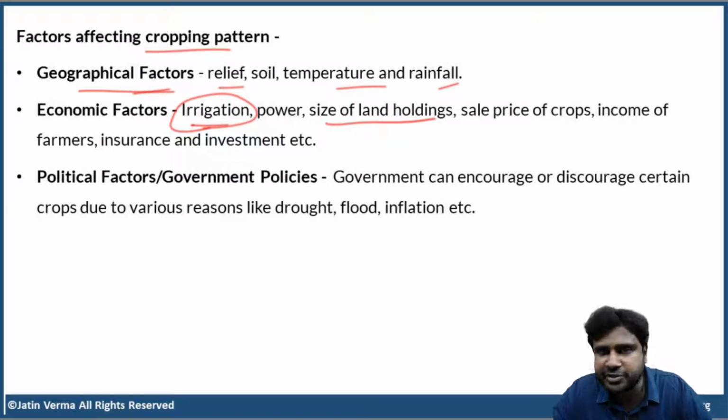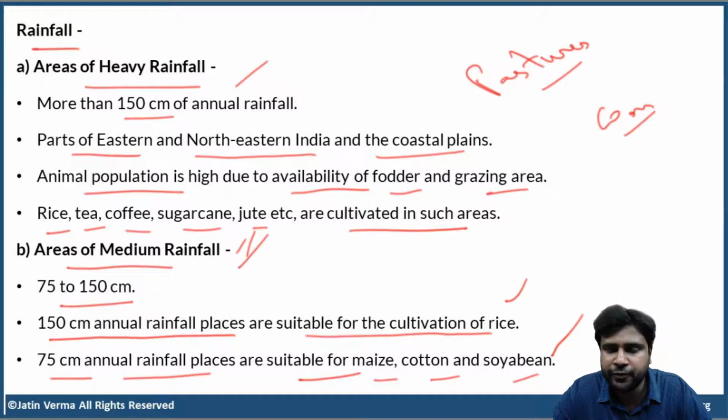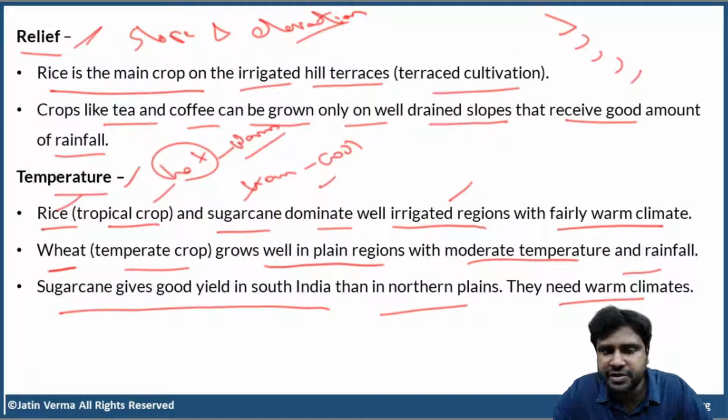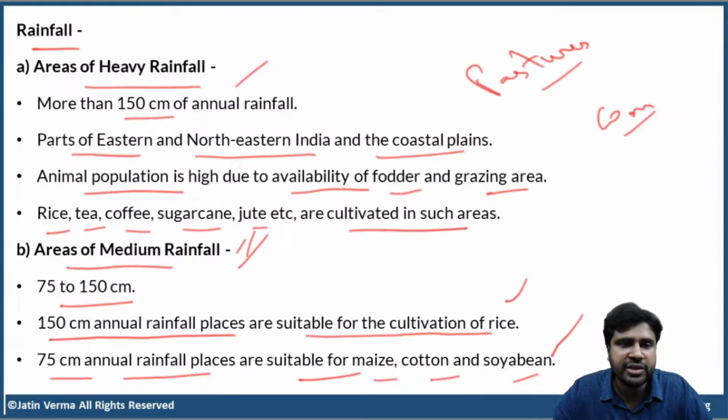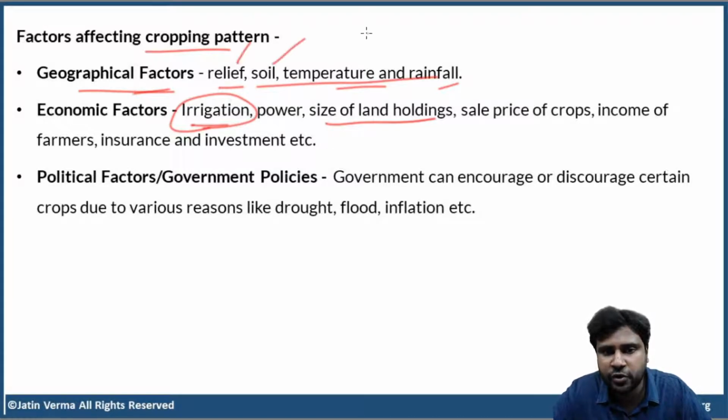Let us not deviate from what we are discussing. We have discussed soil, rainfall, relief, and temperature.